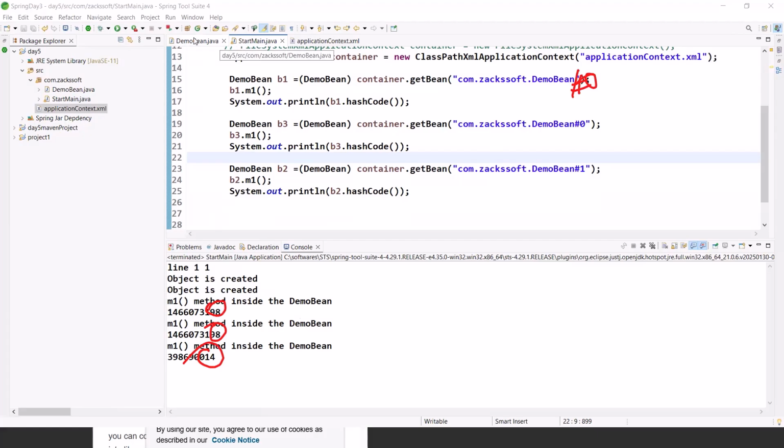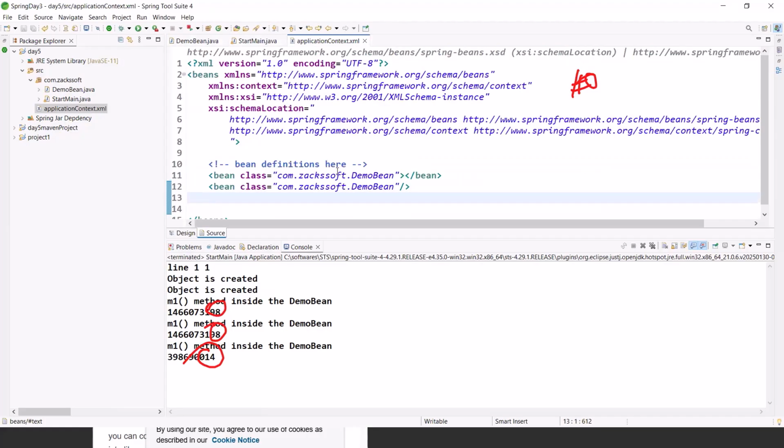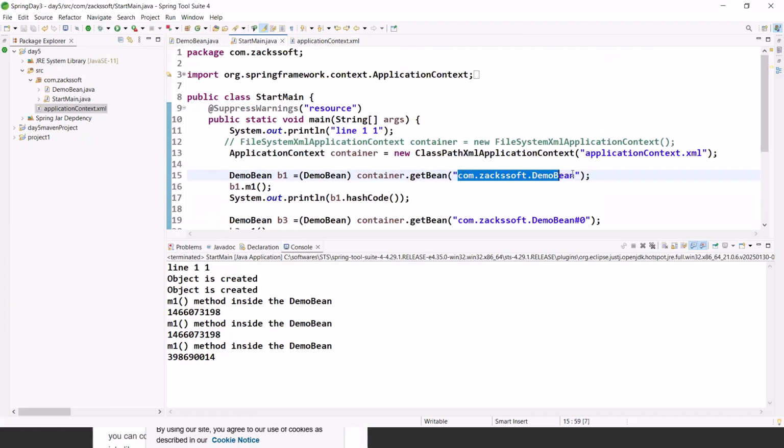And how to access? If I don't write anything here, what will be the object name? The object name is package name, hash, index number 0, right? If you want, you can ignore this lengthy name. Simply, you can use the attribute ID, like D, any name you can use, right? So right now, instead of writing this way, simply you can use the name.